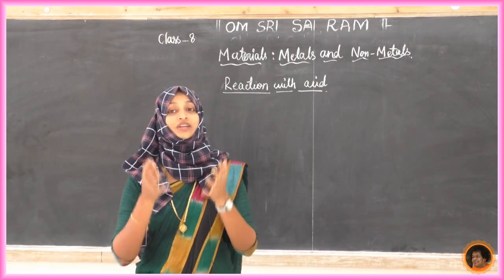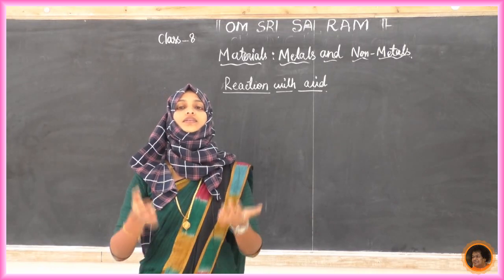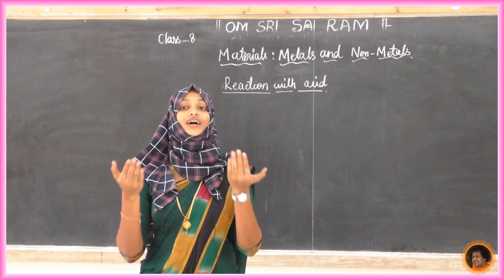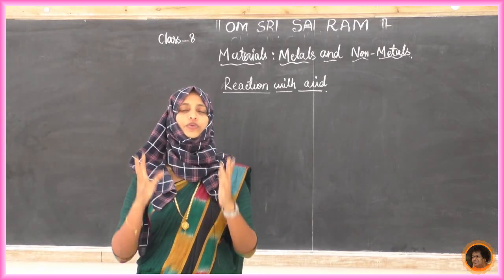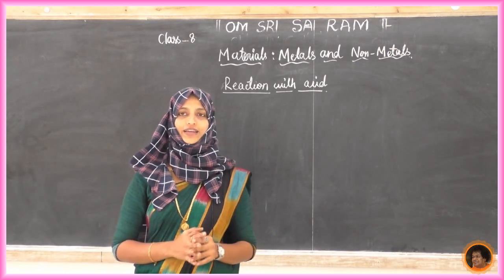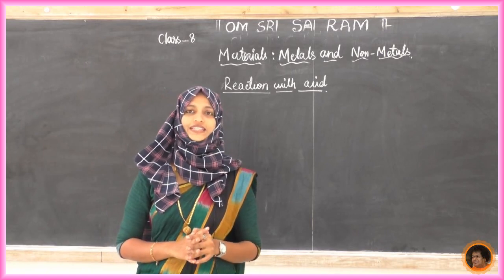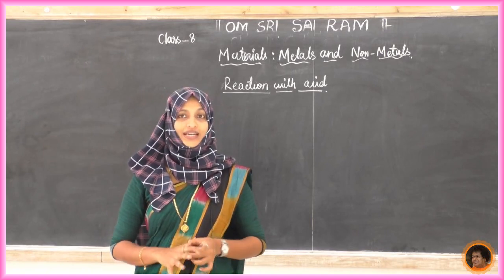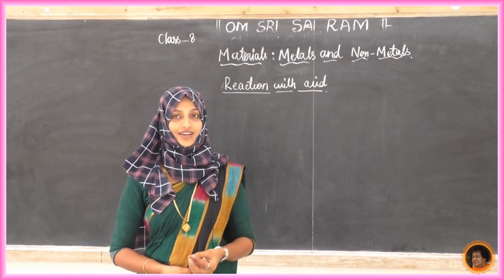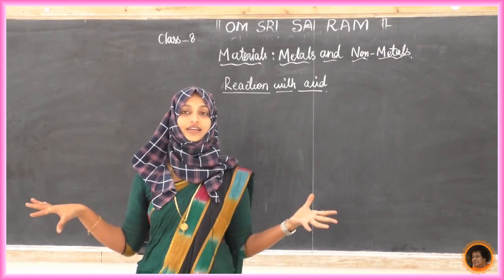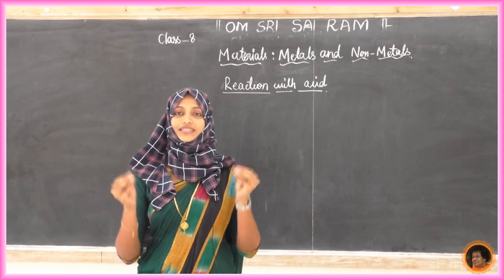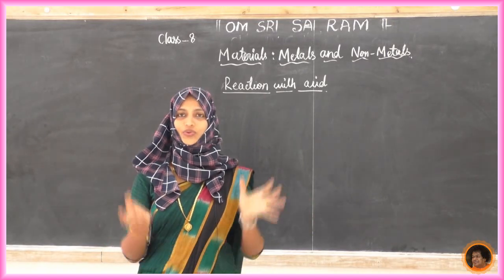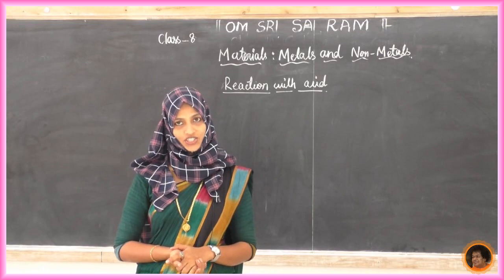We will try first with dilute hydrochloric acid. You have to observe carefully, then only can we get the observation. Otherwise it is very difficult, because the chemical reaction is very quick and does not last long.